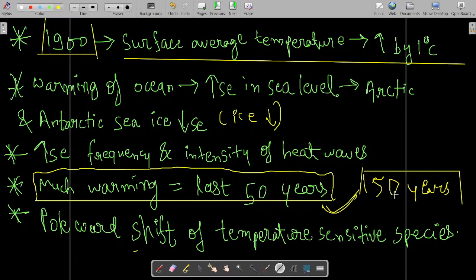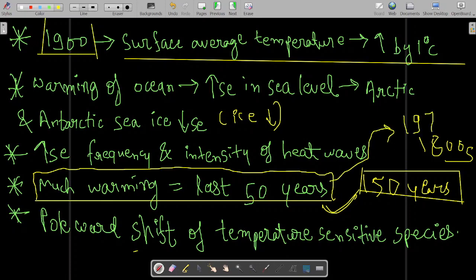Since the beginning of the industrial revolution, in the 1800s, this process was already going on, but the process took acceleration. The process accelerated in the last 50 years. Last 50 years means the 1970s. The process accelerated from the 1970s onwards, because the 1970s was the era.